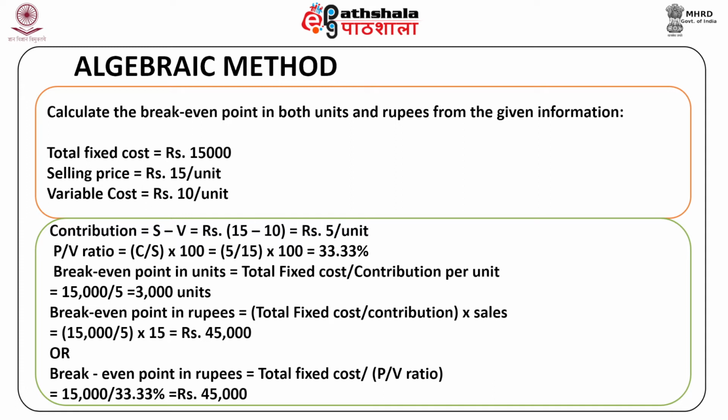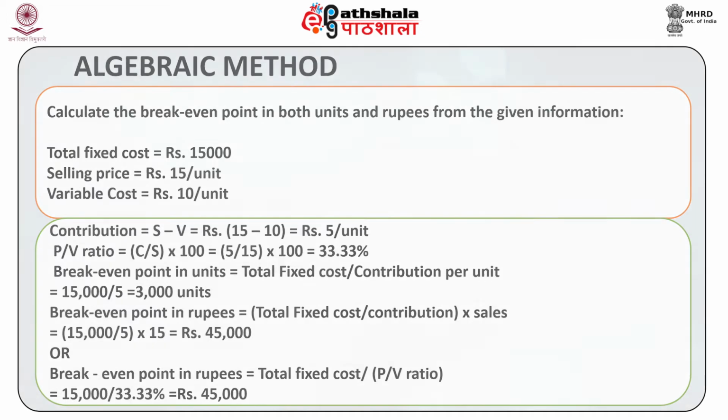Break-even point in rupees is equal to total fixed cost per contribution multiplied by sales, which will be equal to 15,000 divided by 5 multiplied by 15, and it will be equal to rupees 45,000. Or, break-even point in rupees is equal to total fixed cost divided by PV ratio, which will be equal to 15,000 divided by 33.33%, and it will again be equal to rupees 45,000.